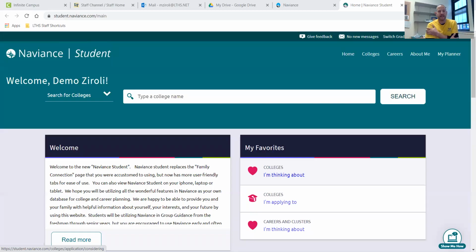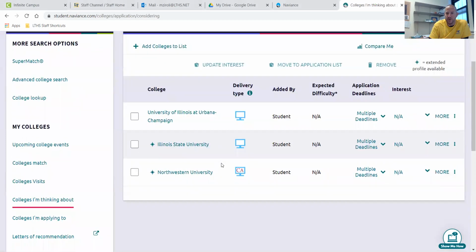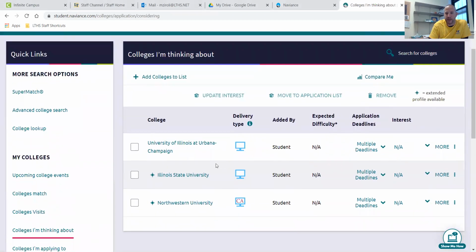And I just want to talk to you a little bit about the admissions tab in Naviance and scattergrams more specifically. So as you may have learned already from Ms. Bauer or Mr. King about how to search through and find some colleges and save them to your colleges you're thinking about, which is the heart. You can go in and kind of compare some of these schools from an admission standpoint. So I've saved three of them here. University of Illinois, Urbana-Champaign, U of I, Illinois State, and Northwestern, all three here in Illinois.